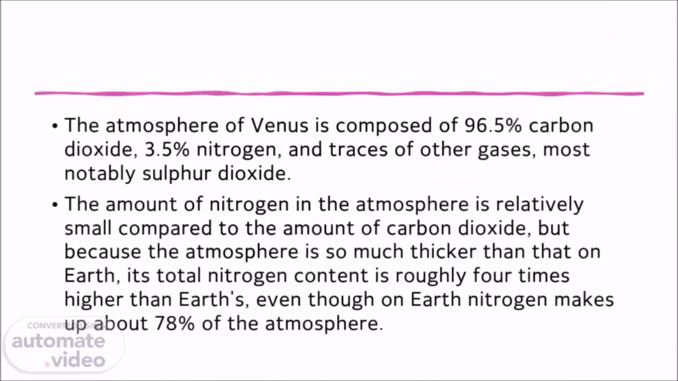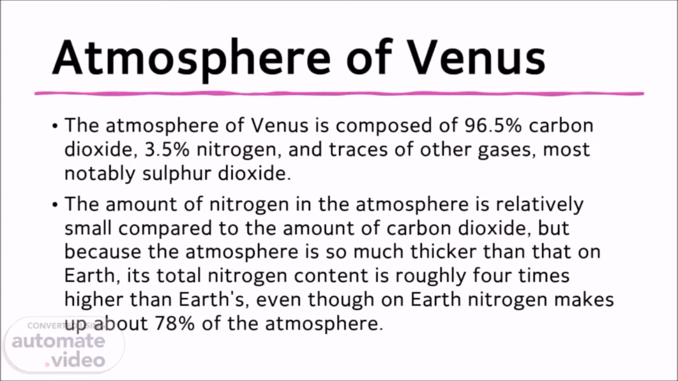Atmosphere of Venus. The atmosphere of Venus is composed of 96.5% carbon dioxide, 3.5% nitrogen, and traces of other gases, most notably sulfur dioxide. The amount of nitrogen in the atmosphere is relatively small compared to the amount of carbon dioxide, but because the atmosphere is so much thicker than that on Earth, its total nitrogen content is roughly 4 times higher than Earth's, even though on Earth nitrogen makes up about 78% of the atmosphere.